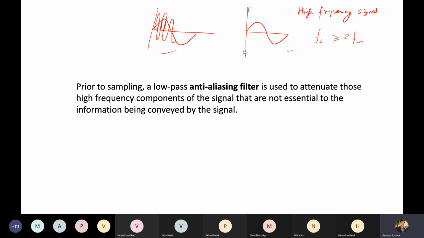What we can do to avoid this in these particular cases is use a low pass filter, which is an anti-aliasing filter. It is a simple low pass filter, which will attenuate those high frequency components of the signal that are not essential to the information being conveyed by our signal.